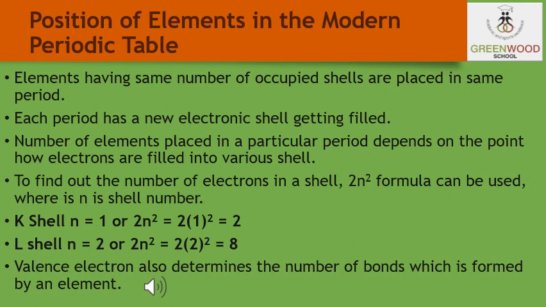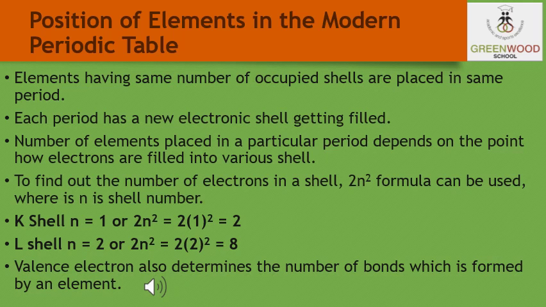Now move to the periods. If we move from left to right in the second period, that is from lithium to neon, the number of the valence electrons increases by 1 unit as the atomic number increases by 1 unit from 3 to 10. However, the number of the shells containing the electrons remains the same.